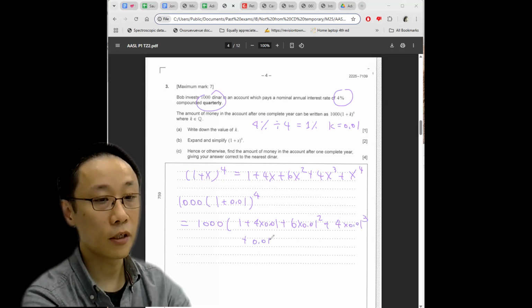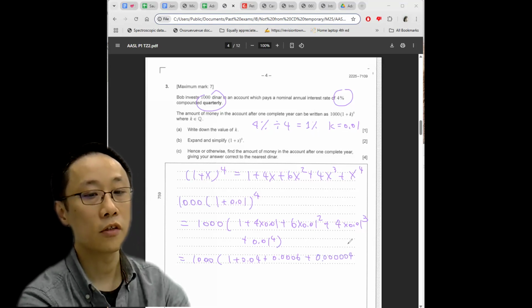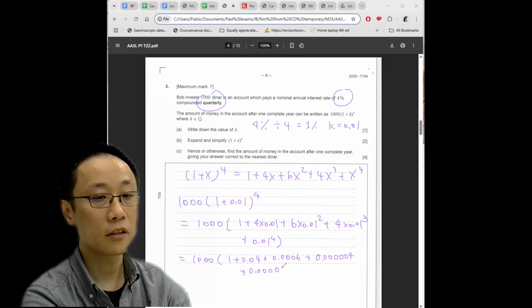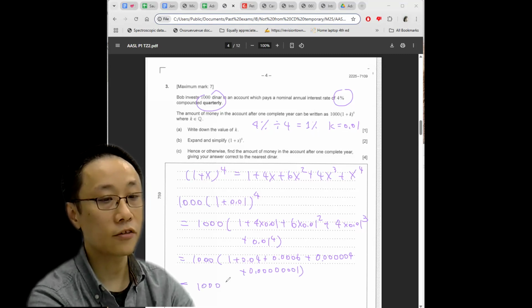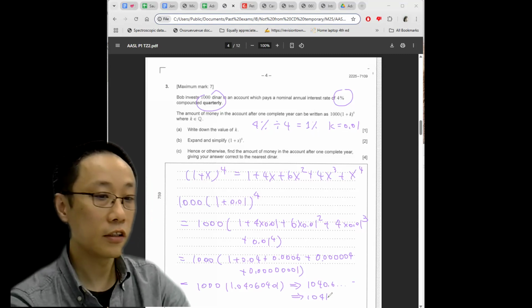Plus 0.01 to the 4. And if you rewrite this, you get 1 plus 0.04 plus 0.0006 plus 0.000004. I think the last decimal is too small, but I'll write it down anyways. And if you add everything together, I think you will get 1,000 times 1.04060401. And this expander gives you 1040016, which rounds up to 1,041. So easy.